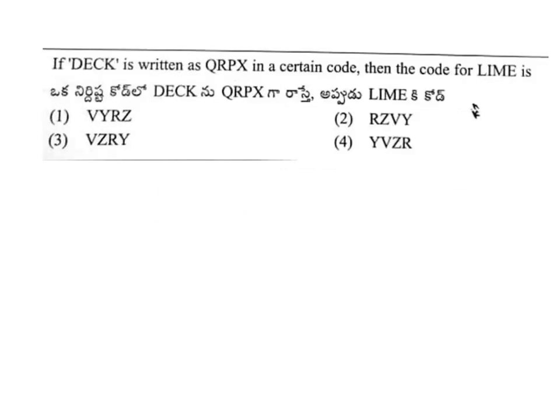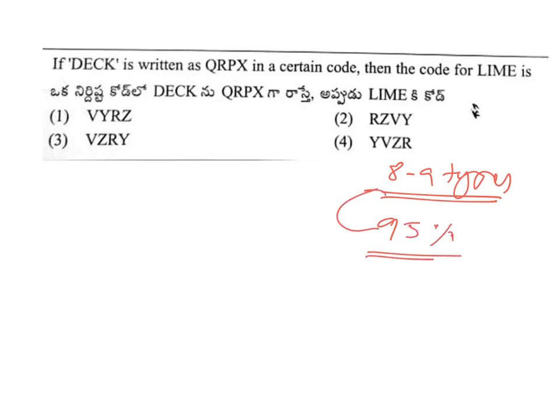See this question. This question is coding and decoding. This coding and decoding is a very important topic. I think there are around 8 to 9 types of coding and decoding. I assure you that in the exam, 95% of the questions will come from these 8 to 9 types only. For the SI exam particularly, 95% of these questions come from these 8 to 9 types only. If you are perfect with these types, you can solve any kind of coding and decoding question that you are asked in the examination.